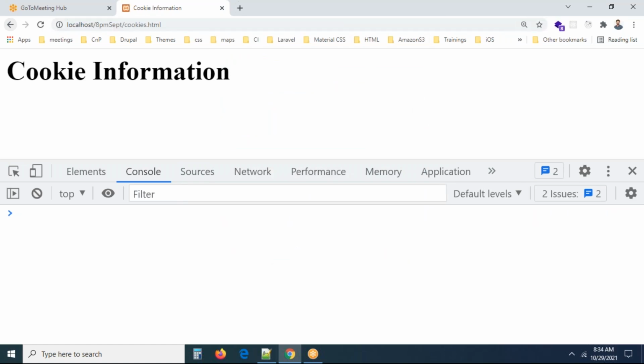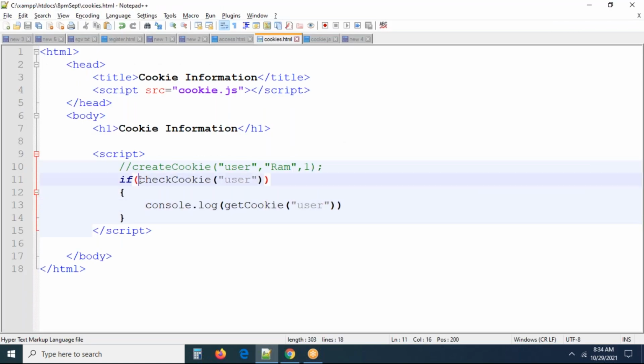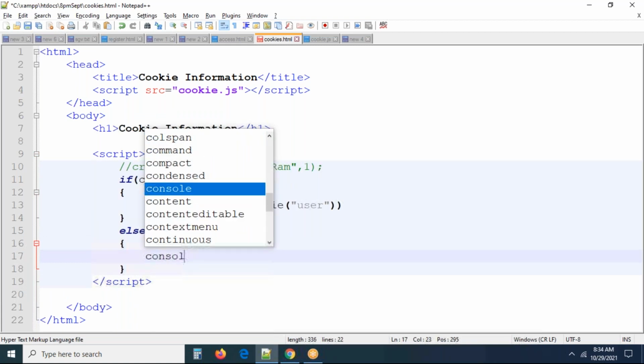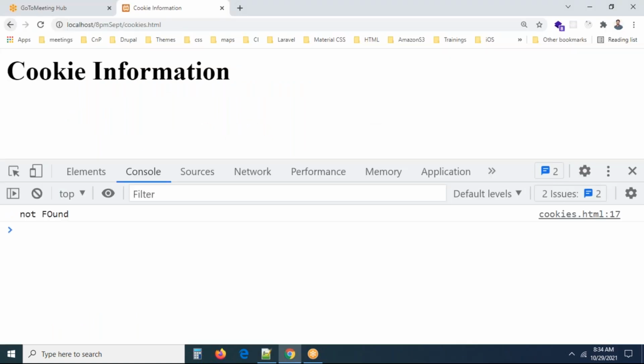Can we see? You're not getting anything in the console. Why? Because checkCookie is going to return false. If false, nothing is there now. Even if you want, you can write console.log user not found, or something like this. You can display it, no problem. Now you can see the not found message on the screen.